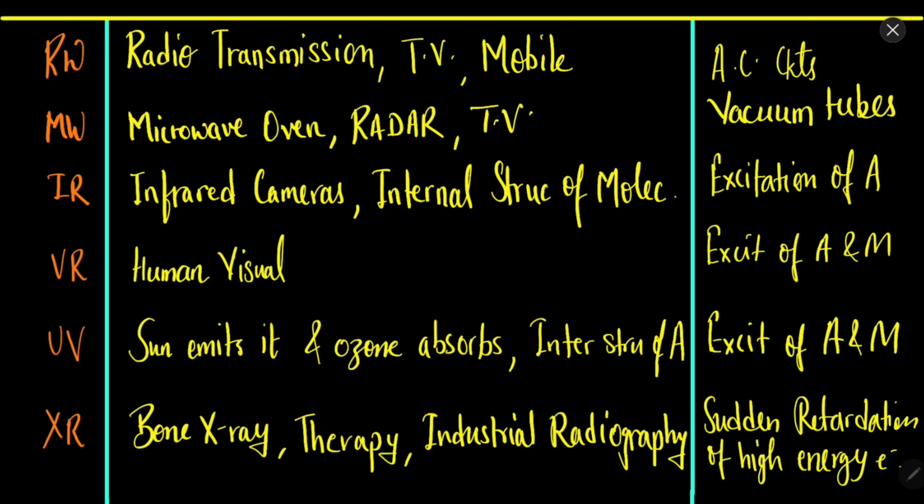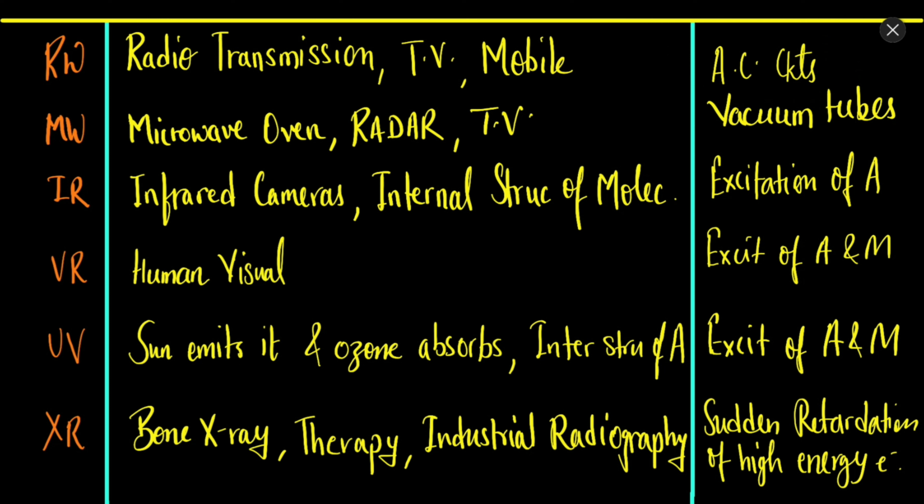So by those circuits we can produce radio waves. Now microwave is used in the microwave oven. It is used in cooking the food, heating up the food. Radar, radio detection and ranging, which is used by the planes, also in TV communication, and this can be obtained using vacuum tubes. So vacuum tubes are again devices which are not used nowadays, but these are again devices which can produce changing electric and magnetic fields in the range of microwaves.